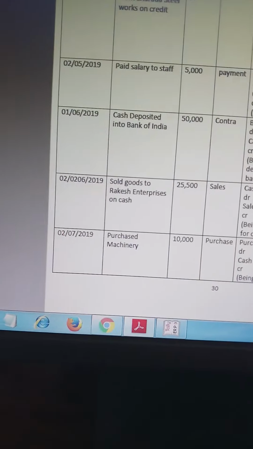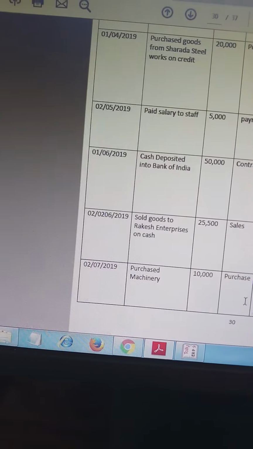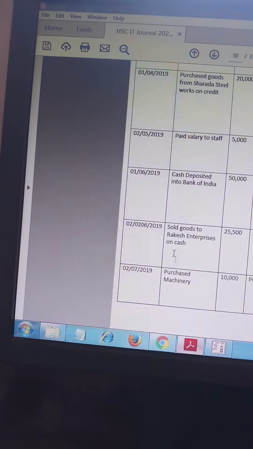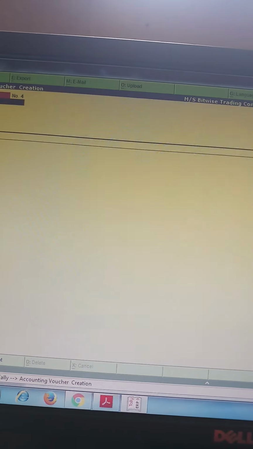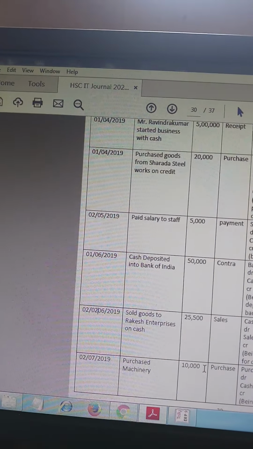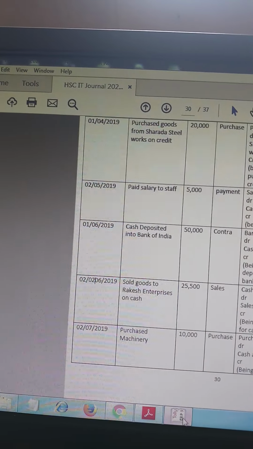Now last is purchase voucher. So go in purchase voucher, second last it is. Go in purchase voucher first by pressing F9. This is purchase voucher. Date is what? 2nd July 2019. So first change the date, 2nd July 2019. Reference number is 1. Purchase voucher, I think it's second. Let me check first. Yes, it is the second purchase voucher, second entry.